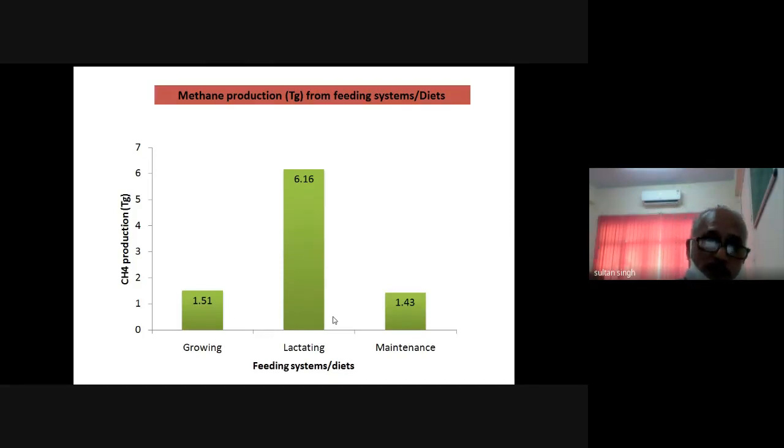The animals which are milk producers, or they are used for breeding, wool production, milk production, meat production, any production, we put in the lactating category. So the contribution of the producing animals, in terms of meat, wool, milk, is more as compared to the growing animals and the maintenance type of animals.